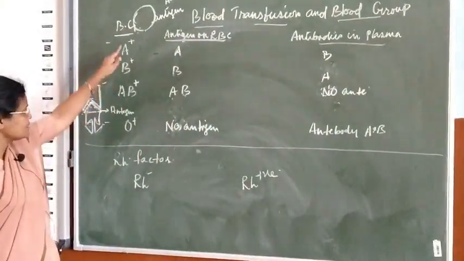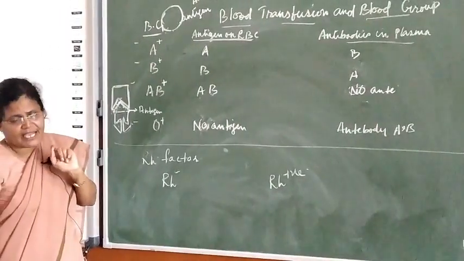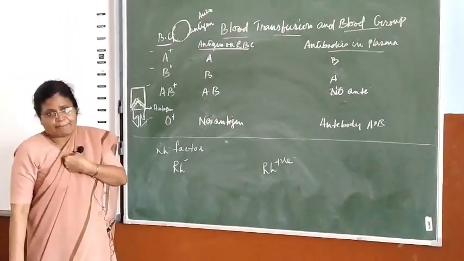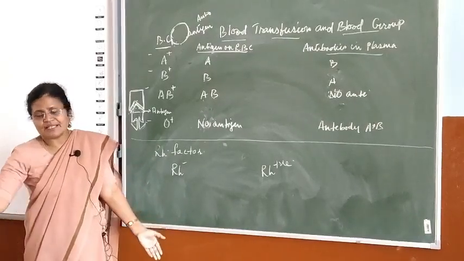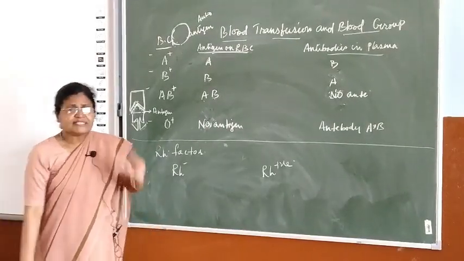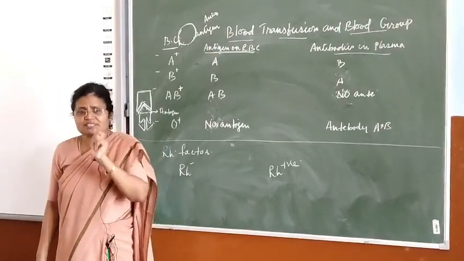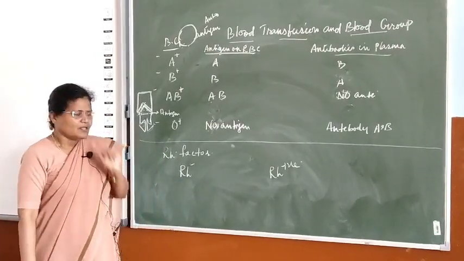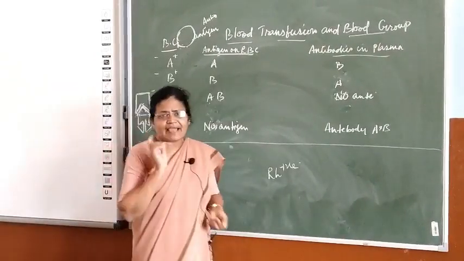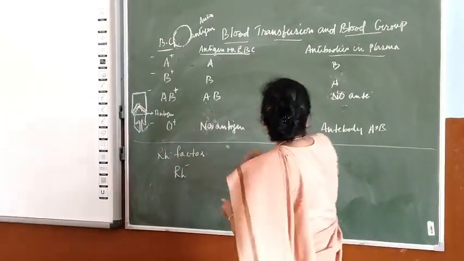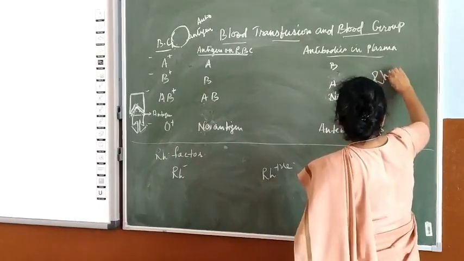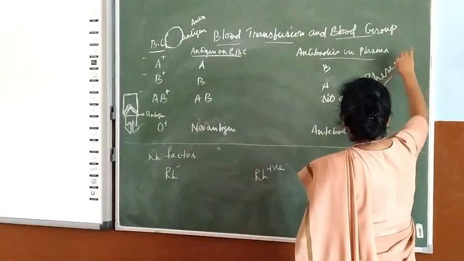Next we come to why this. Often when we go for blood tests, my blood is A positive. Someone else may be B positive, someone else may be A negative. What does this positive and negative indicate? You know children, in our blood there is a factor called Rhesus factor. It has got the name Rhesus, R-H-E-S-U-S.